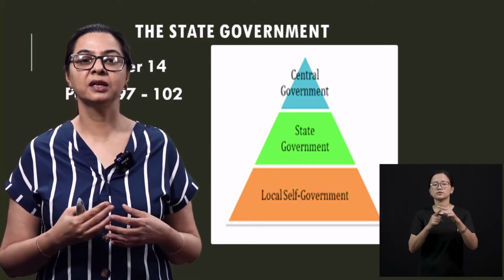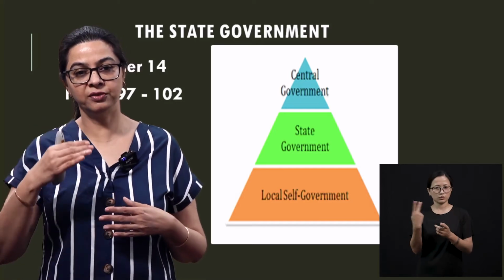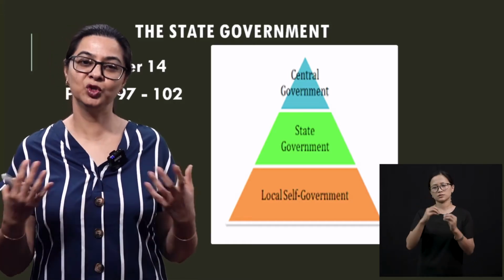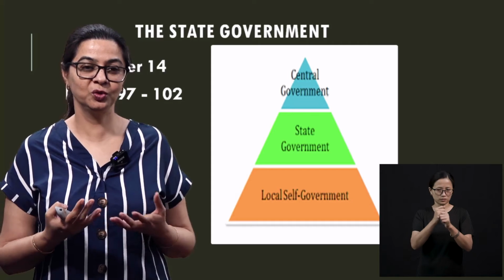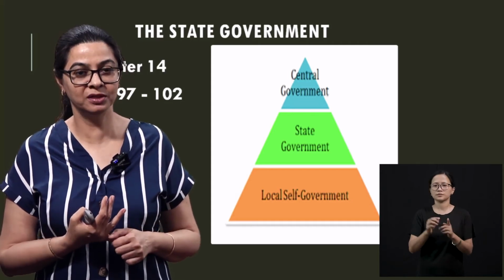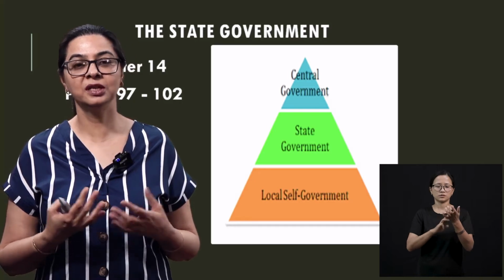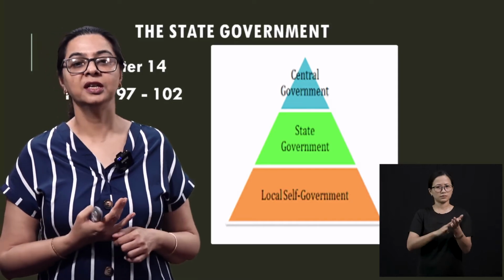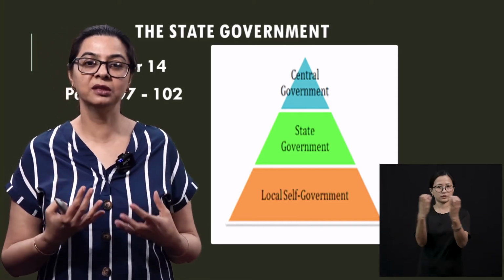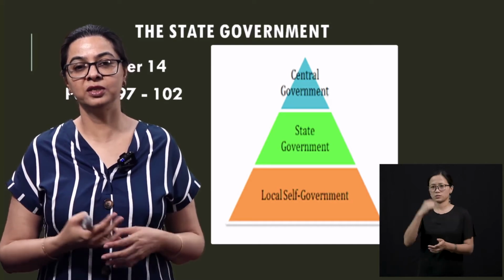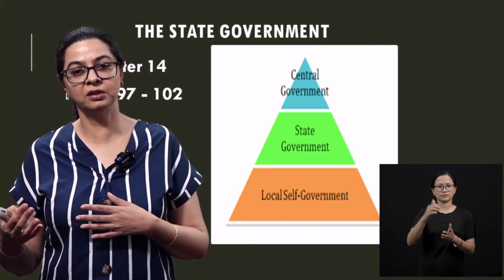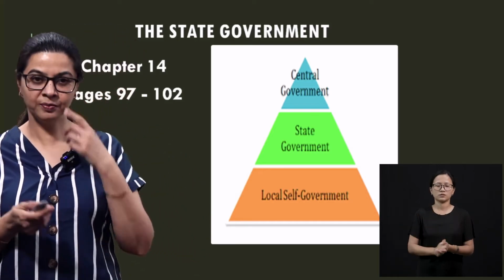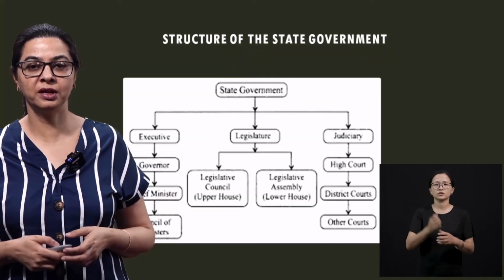Even in the executive, the legislature and the judiciary, there are few subdivisions that we are going to be learning. So remember, the CBSE board is the one that legislates the rules and regulations for you. Your principal is going to implement it. Whoever is implementing is the executive. So in a state government, it is going to be your chief minister and his council of ministers, and everybody in the departments who are the heads. If it is a police department, it would be the DGP. If it is health and family welfare, it would be the director of that department. So that's your executive. Now let's go on to the graph that I have for you.